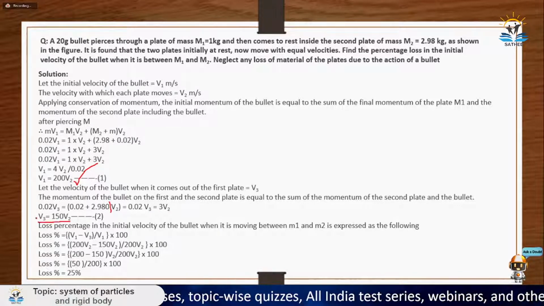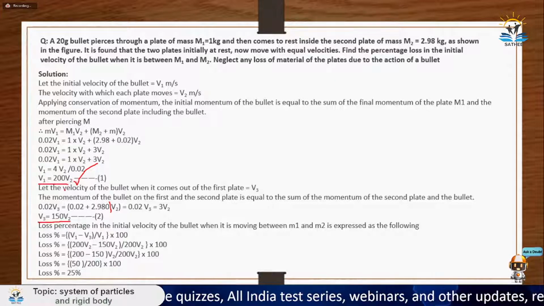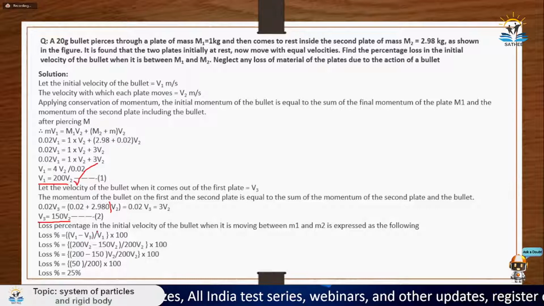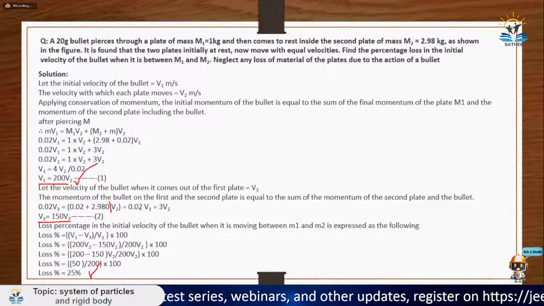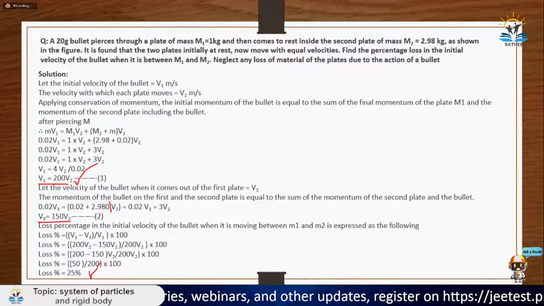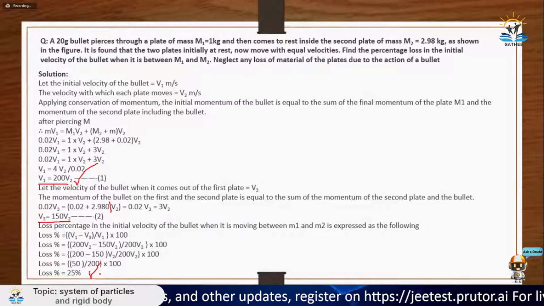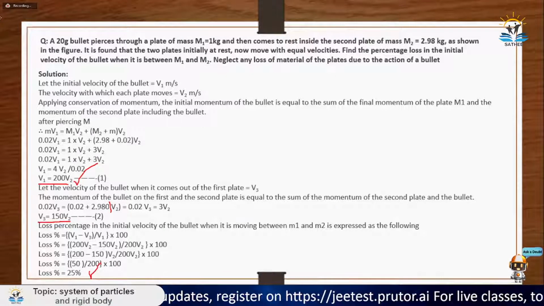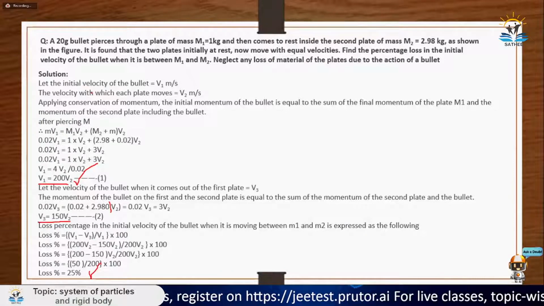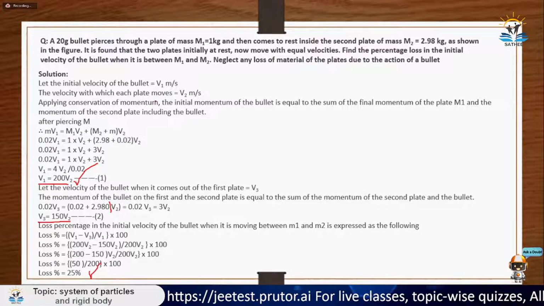So this is the velocity when it is between the two plates, and this is the velocity when it was coming. So you just subtract both, divide by the original velocity, and multiply by 100, and then you will get the loss in velocity in the form of percentage. So 1 by 4 into 100 is 25%, which is your answer. I hope you got this. This was a good question to revise all the concepts of collision.